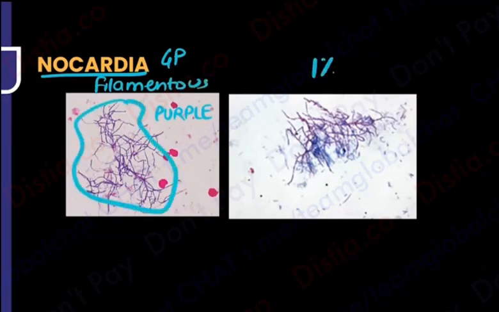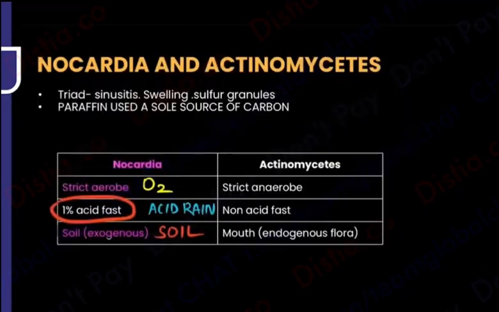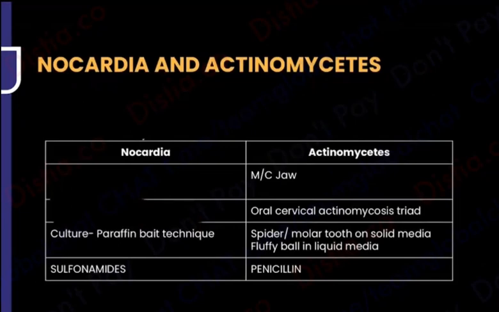So of course I can see the filaments also coming nicely out of it. But then I'm saying it is 1% acid fast, which means what is the stain that I'm using? The ZN stain. And you can see on ZN stain, we always get a red color organism. So that entire clump has become red. That is what we have for Nocardia. So one bad thing of nature we've done, the acid rain. Now we'll do the second bad thing, and that is going to be carbon. So please remember that Nocardia says that I need carbon.